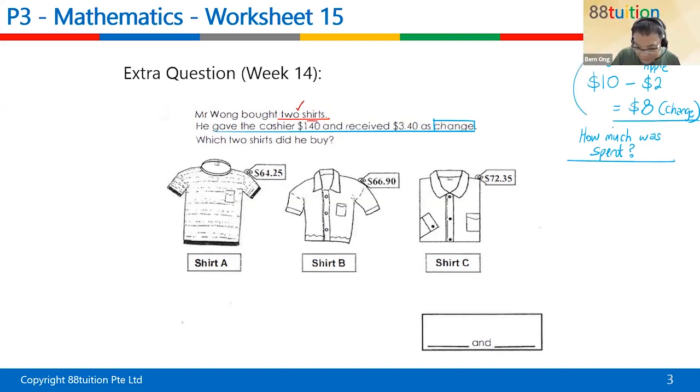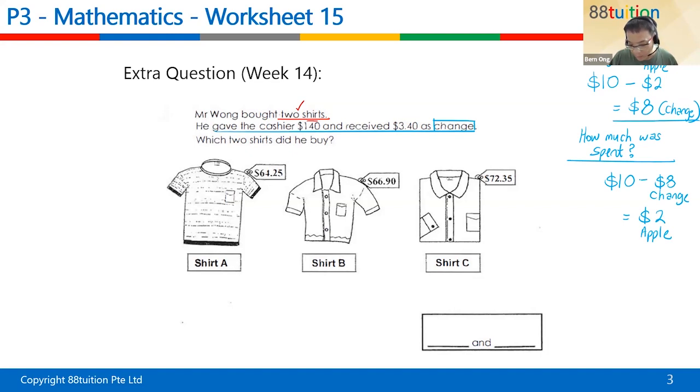Shiloh, look here, look at this example. Don't panic. For example, you got $10. You bought 1 apple, $2, and you get back $8 change. Understand? Okay. I can also say that you got $10. I give you $8 change. How much is the apple? What must you do? 2, yeah.